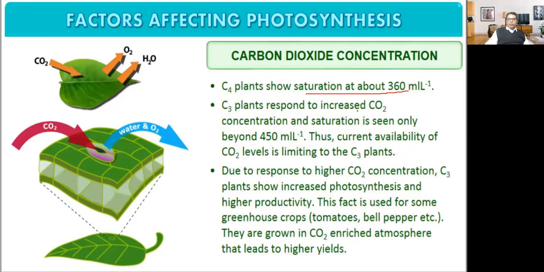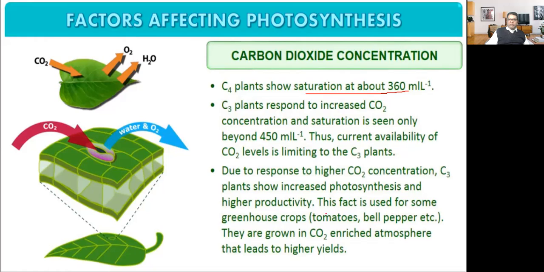C3 plants respond to increased carbon dioxide concentration, and saturation is seen only beyond 450. Thus, the current availability of carbon dioxide is limiting to C3 plants. Due to response to higher carbon dioxide concentration, C3 plants show increased photosynthesis and high productivity.